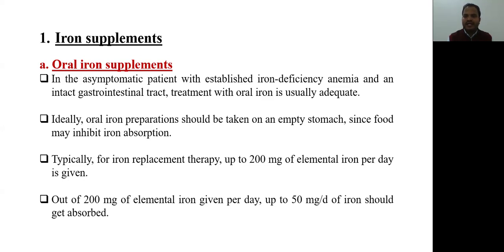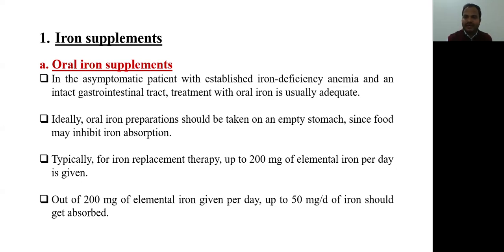So keep in mind to suggest to the patient that iron should be taken on an empty stomach. Typically, for iron replacement therapy, up to 200 milligram of elemental iron per day is given. If we are giving oral iron supplement, we should give a sufficient amount of iron, that is 200 milligram of elemental iron per day.